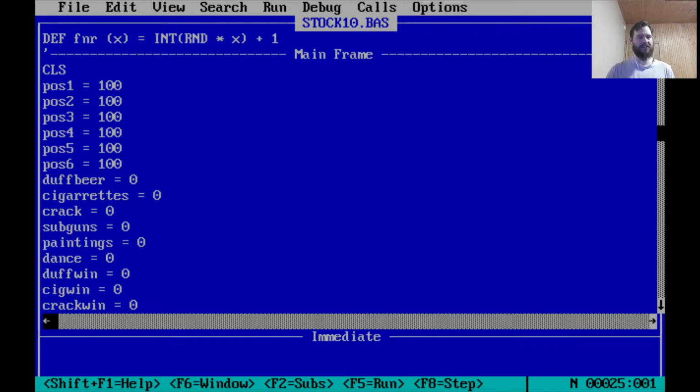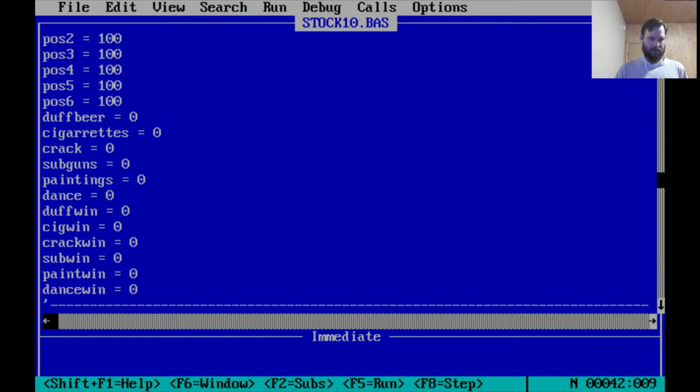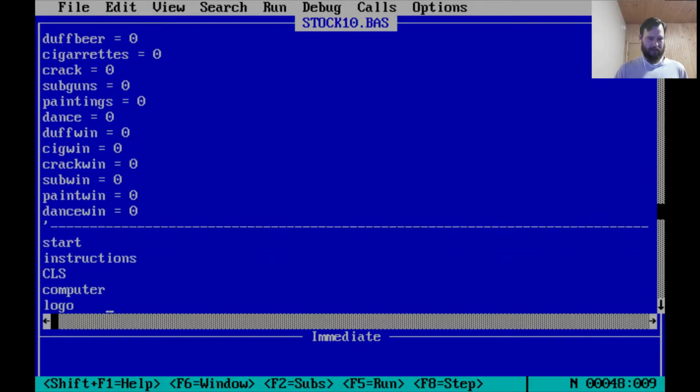Interesting. Okay, so the pause 1, 2, 3, 4, 5, 6 are the actual values of each stock, and I'm putting them all at 100, which, similar to Stock Ticker the board game, is par. That's where they all start off. Duff, beer, cigarettes, crack, subguns, paintings, dance, all are 0. I'm not sure what these variables are. And then the duff win, all the win variables as well. Perhaps that's how long they've been at the top. Okay.